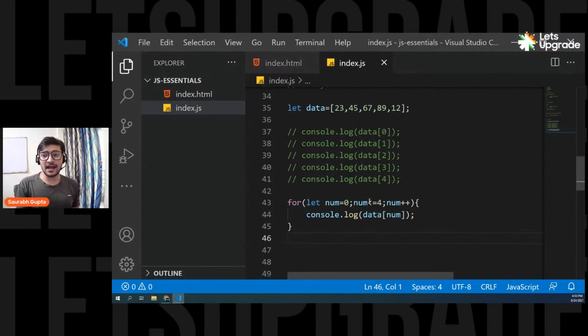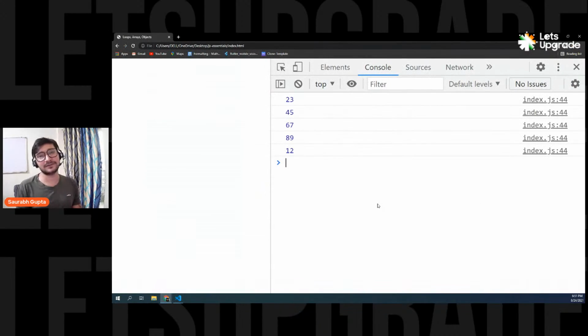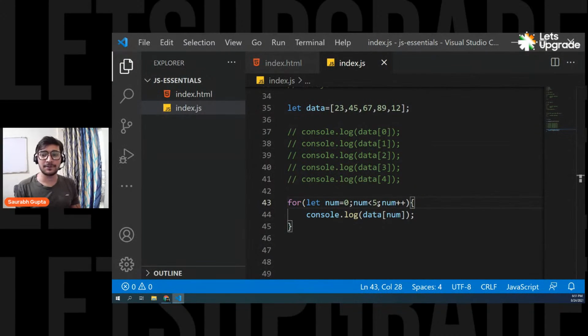And yes, here I'm going less than equal to 4. See, my intention is to go till 4. So either I can write less than equal to 4, or I can simply write less than 5. That also works. Less than 5 is still 4, right? That also works perfectly fine.